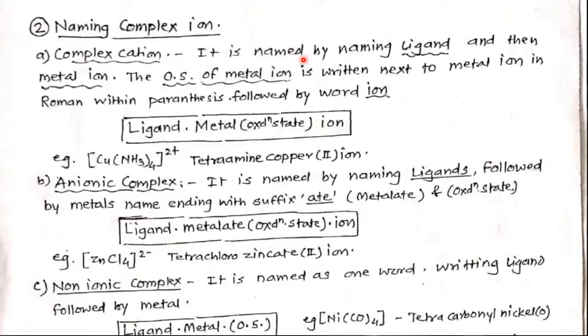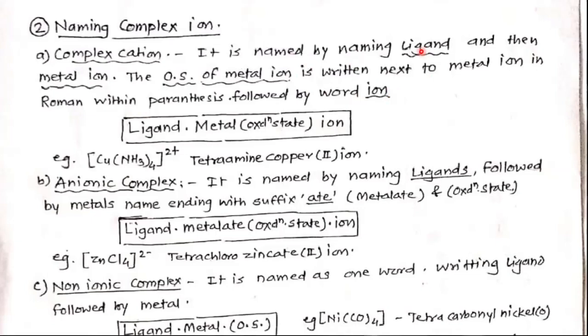It is named by naming the ligand and then the metal ion. The oxidation state of the metal ion is written next to the metal ion in Roman numerals within parentheses, followed by the word ion.